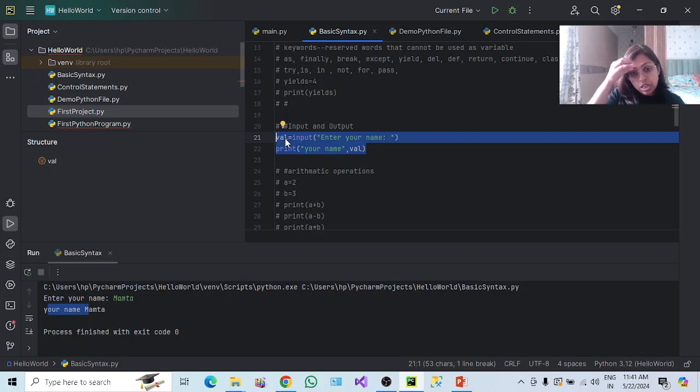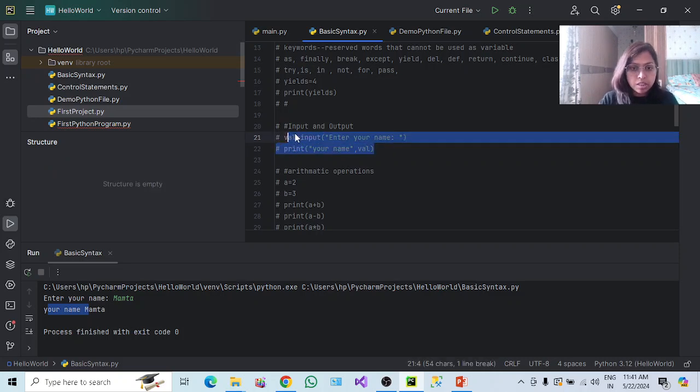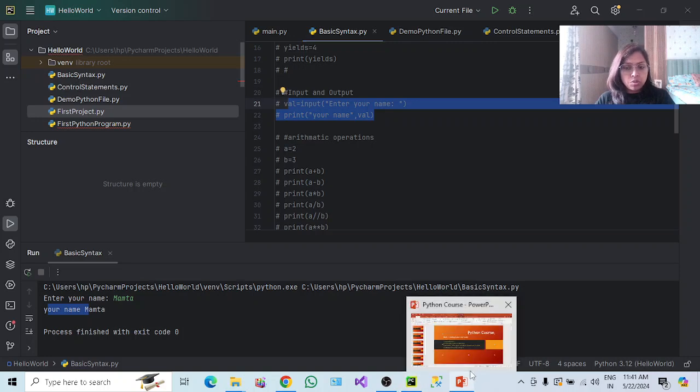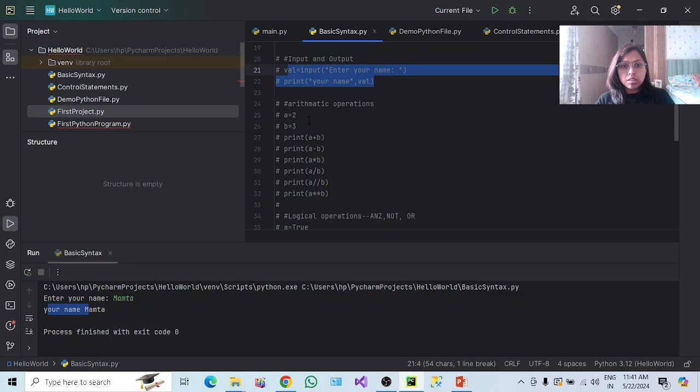So this is how we can get input from the user, we use the input function, and in order to display the data, we use the print function. So for input, we use the input function. For output, we need to use the function print. So these are inbuilt functions in Python. Now coming to some basic operations that we need to learn here, which is arithmetic operations.